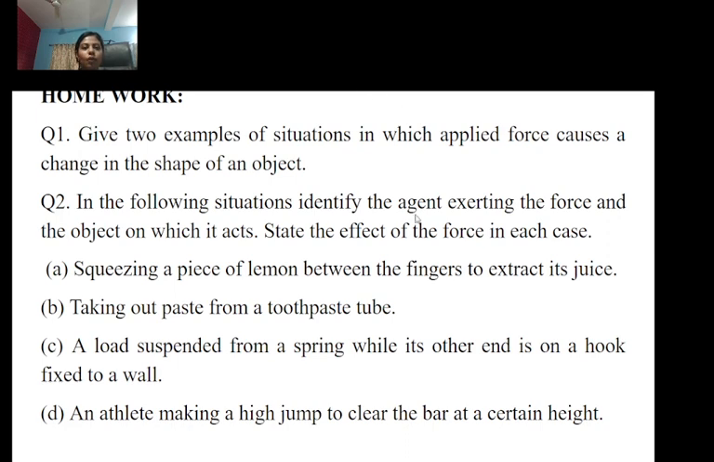Yes, this is your homework part. You have to give two example situations in which applied forces cause a change in the shape of an object. Then in the following situations, identify the agents exerting the force and the object on which it acts, and state the effect of the force in each case. Squeezing a piece of lemon between the fingers to extract its juice. Taking out paste from a toothpaste tube. A load suspended from a spring while its other end is on a hook fixed on a wall. An athlete making a high jump to clear the bar at a certain height.